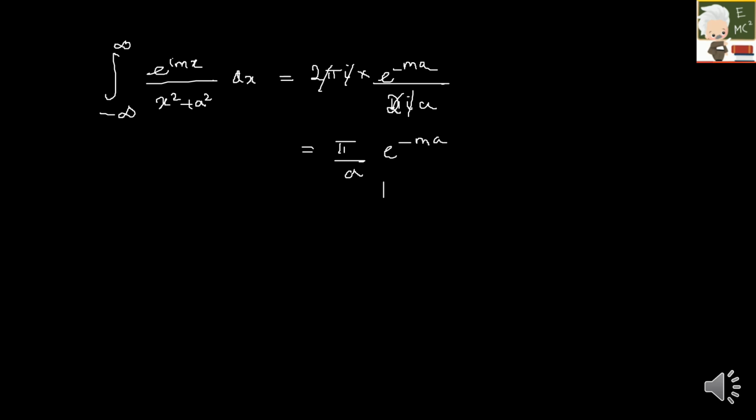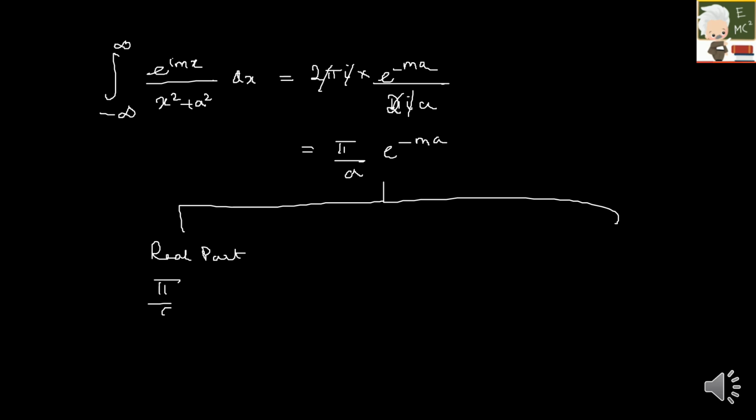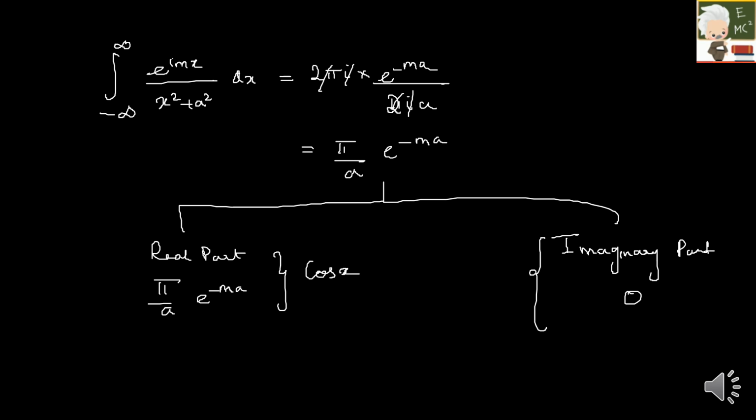What you have to do is, in this question, what is your real part? Your real part is pi by a into e raised to minus ma. What is your imaginary part? Imaginary part is 0. So always remember, real part corresponds to cos x and imaginary part corresponds to sin x. So what was your question?